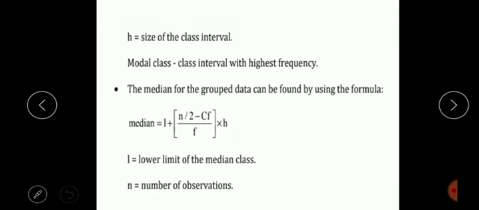See, now h is the class size of the class interval. Modal class we have already discussed. Now look at the topic median. How do we find the median of grouped data? By using the formula. Dear students, the formula for median is median equal to L plus, where L again stands for the lower limit of the median class, plus in bracket n upon 2 minus Cf.